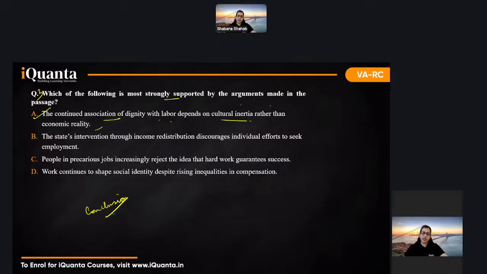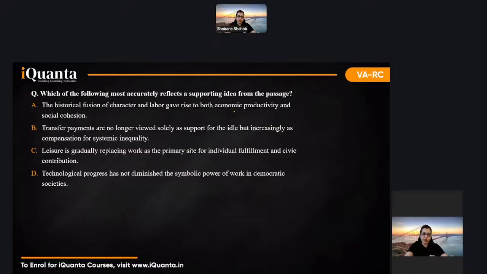This is given in the first para as well as the last one. That economic reality से हट रहे हैं. Now we are moving to how people connect with one another. So cultural inertia is inferred from there. Okay, so this was a good one.